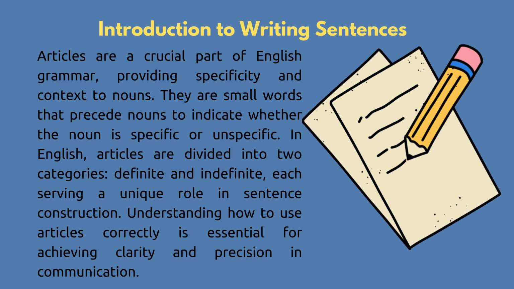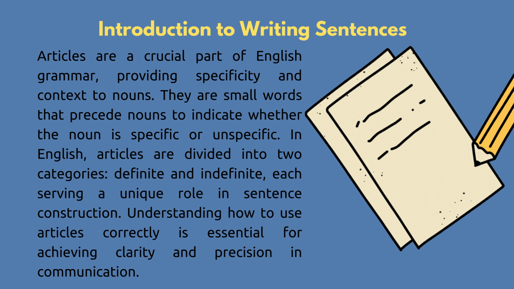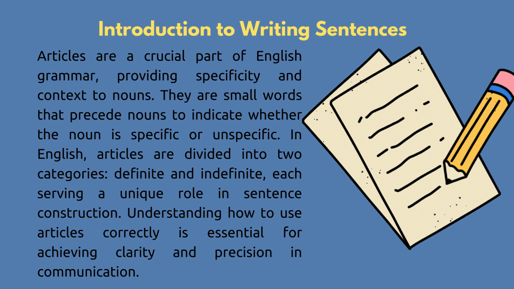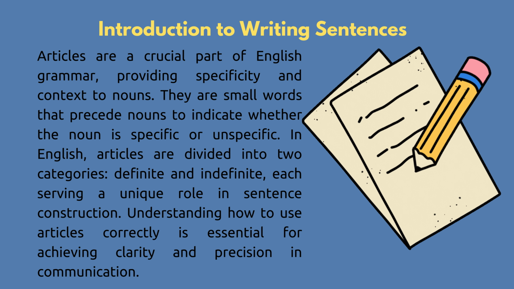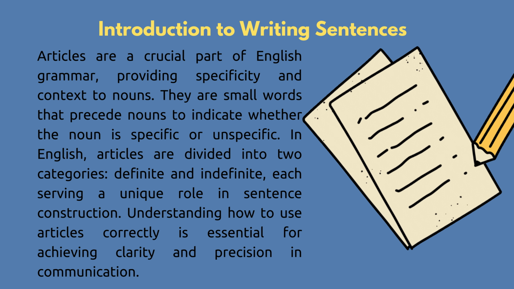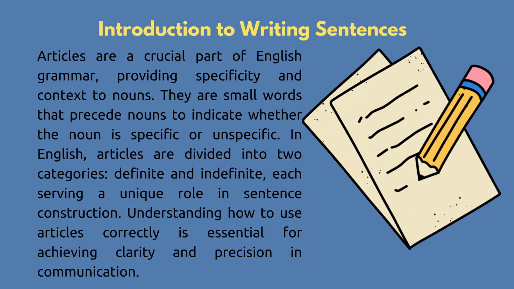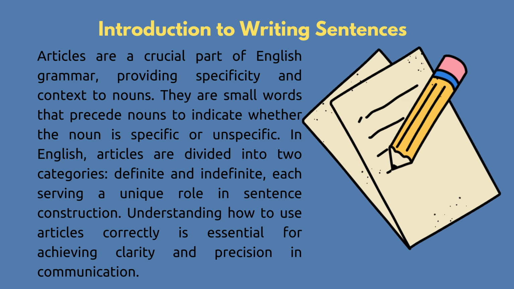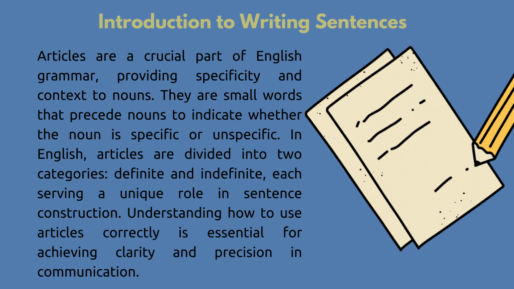Articles are a crucial part of English grammar, providing specificity and context to nouns. They are small words that precede nouns to indicate whether the noun is specific or unspecific. In English, articles are divided into two categories, definite and indefinite, each serving a unique role in sentence construction. Understanding how to use articles correctly is essential for achieving clarity and precision in communication.